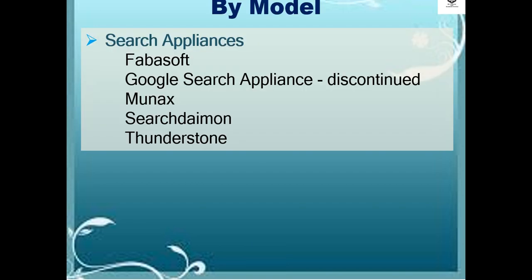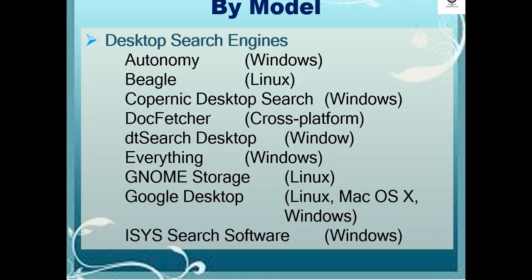For the search appliances, the examples are Fabasoft, Google Search Appliance but discontinued, Munax, Search Diamond, Thunderstone.